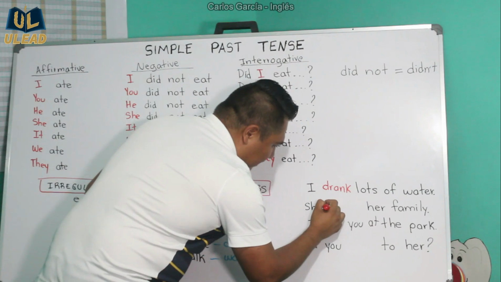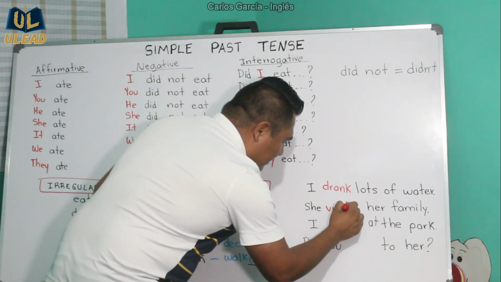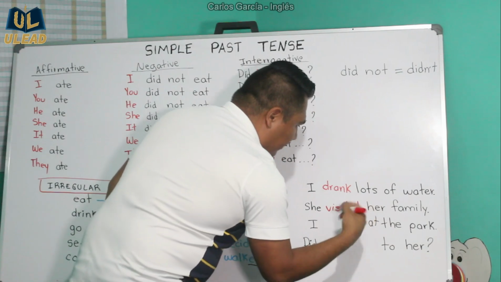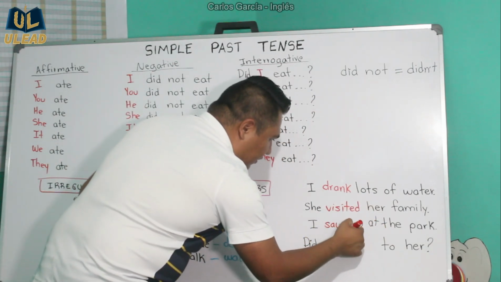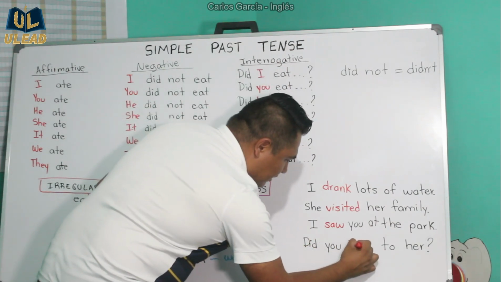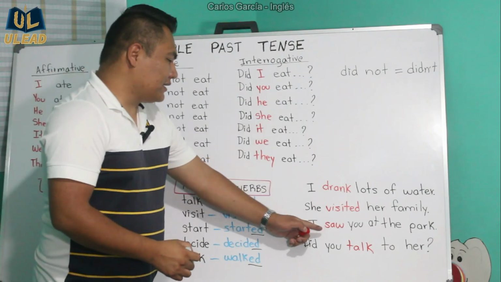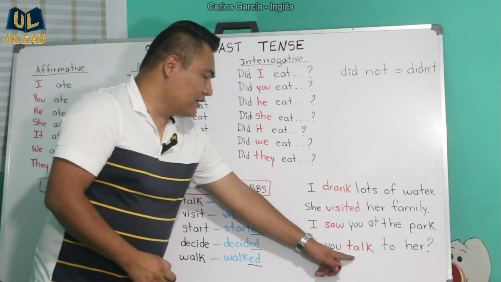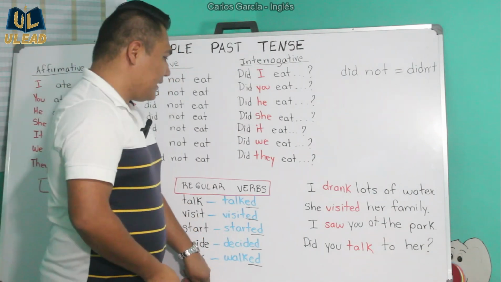She, we can say saw or visited. I want to use visited. She visited her family. I saw you at the park. Did you talk to her? Now notice that these are in past tense, and this one is not in past tense because we are using did. Okay? And that's it.